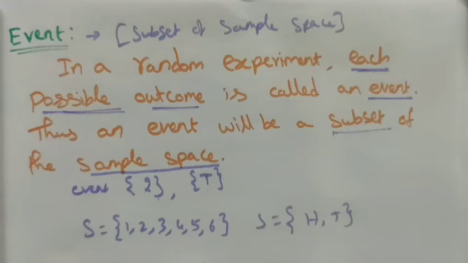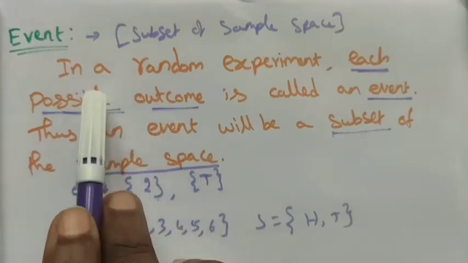By this condition, we can observe that the words event, trial and experiment are all the same. The event means each possible outcome. The resultant trial is the outcome, right? In a random experiment, we can use the words experiment, event, trial, outcomes like this. So all give the same meaning.